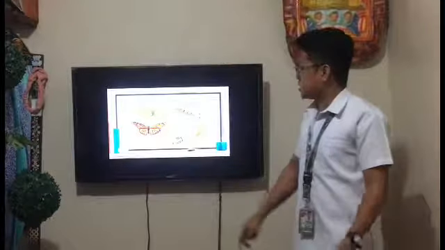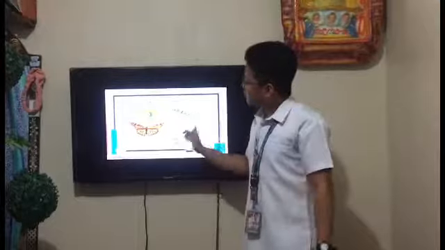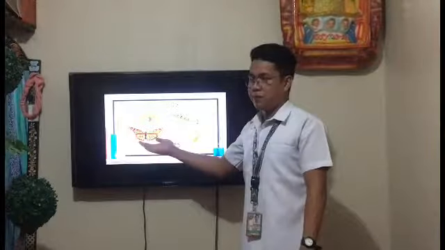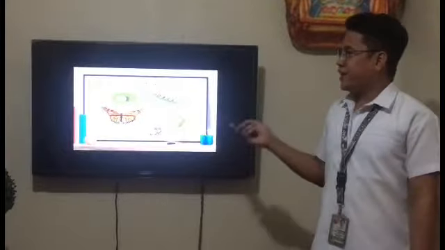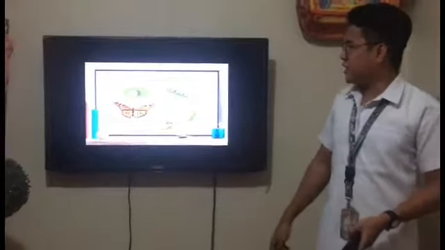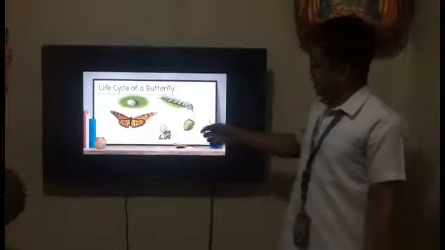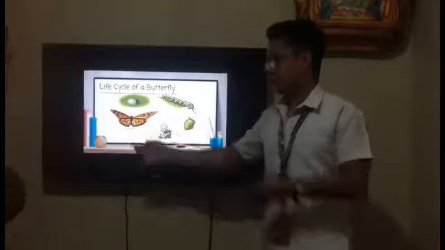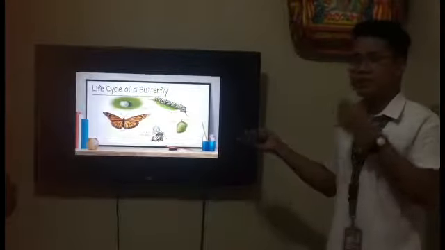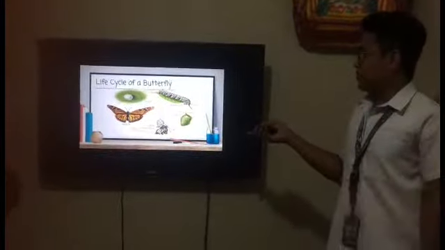So this one is just showing that it will undergo the change and become an adult. Okay, so this is the life cycle of a butterfly. As you can see, the words that we found from our game are the egg, caterpillar, chrysalis, and the adult. So these are the stages of the life cycle of a butterfly.